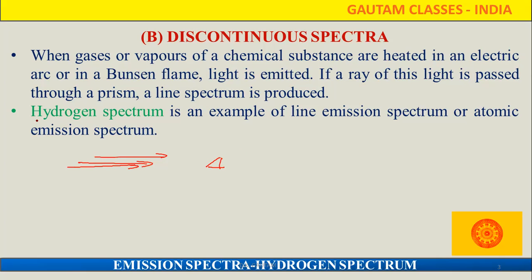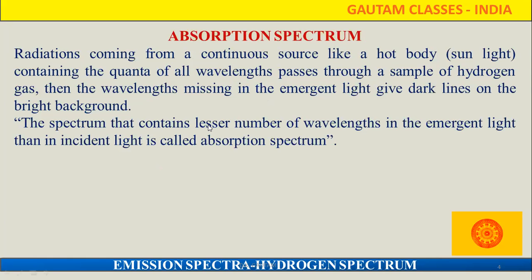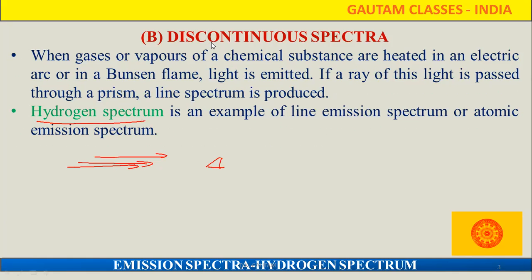So that is the hydrogen spectrum. It is an example of the emission spectrum. In the emission spectrum, which type of spectrum is it? It is the discontinuous spectrum. The hydrogen spectrum is a discontinuous spectrum. The second thing is the absorption spectrum. Hope this point is clear.